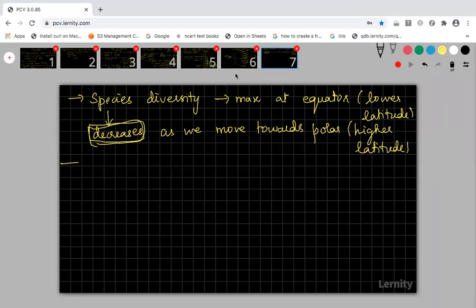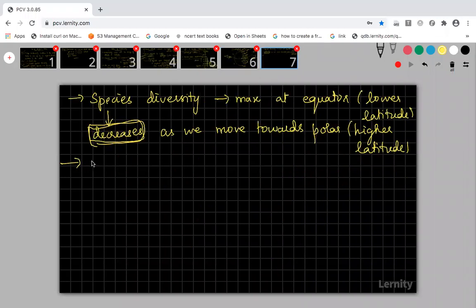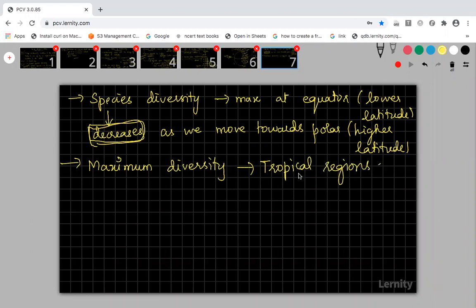In the graph I told you this is the equator line, and above and below this equator, the regions which are very close to the equator are called the tropical region. This tropical region will have the maximum species diversity. Why in the tropical region? Because the tropical region is located very close to the equator. So always the tropical diversity will be higher.